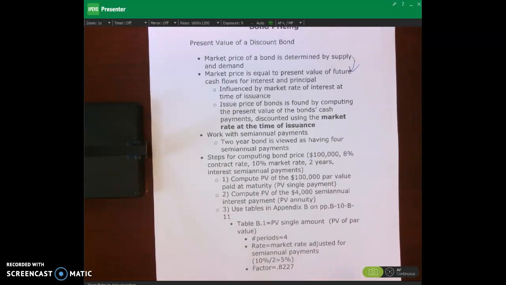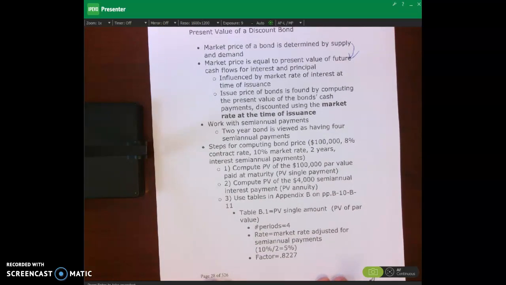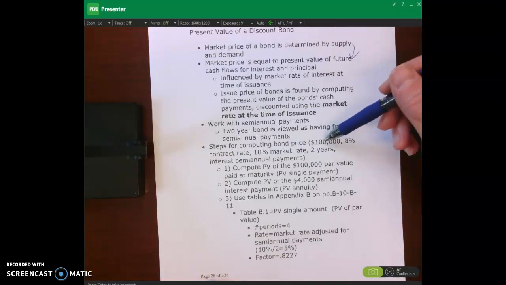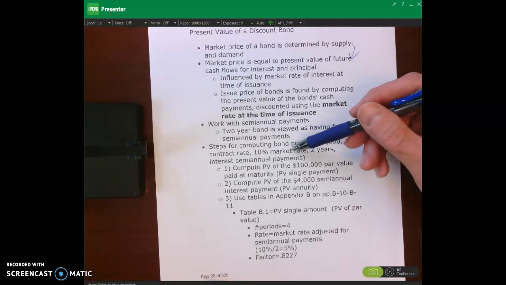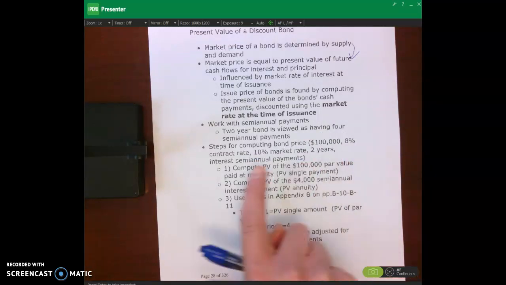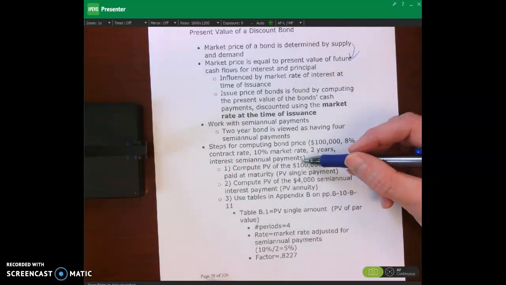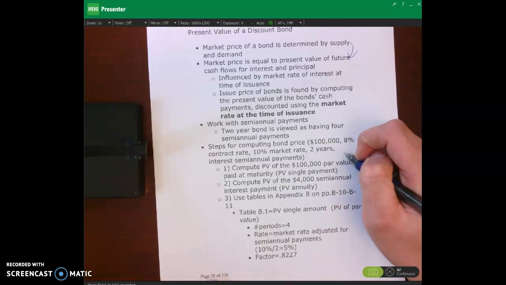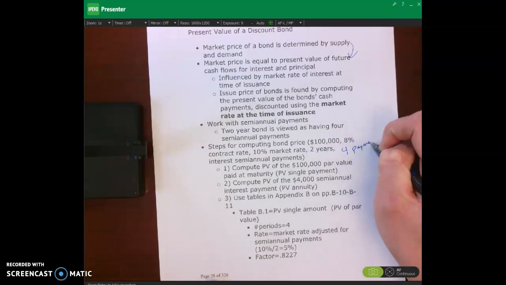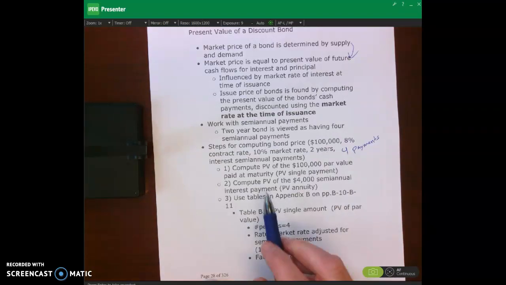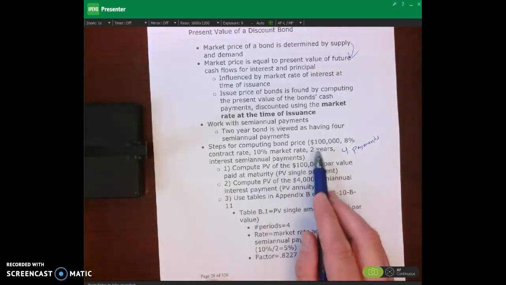Okay? So when we talk about computing bond prices, we have two steps. First, we have to calculate the present value of the par value, and then we have to calculate the present value of our interest payments. So let's say, for example, we have a $100,000 bond. This is the par value, 8% contract rate, 10% market rate. You can tell this would be at a discount because contract is less than market. It's 2 years, semi-annual interest payments. So that means that we'll make a total of 4 payments, right? Total of 4 payments.